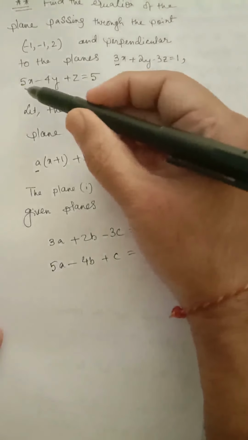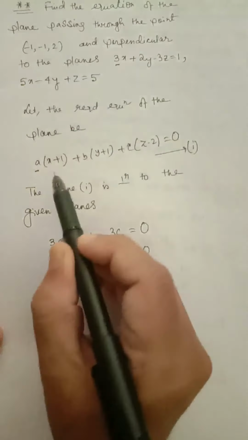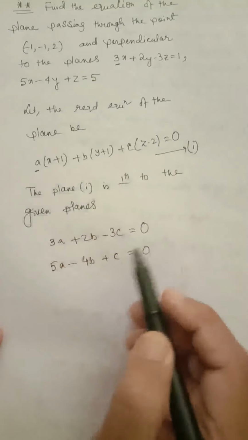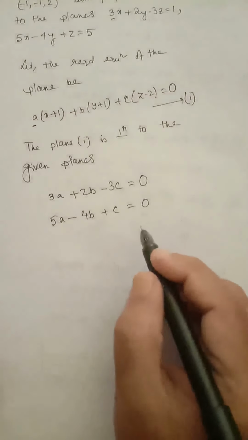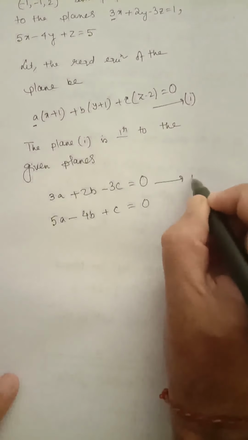Coefficient of x, y, z are 5, minus 4, 1. Coefficient of x, y, z are a, b and c. So a1 a2 plus b1 b2 plus c1 c2 equal to 0. Now we will solve these two equations.